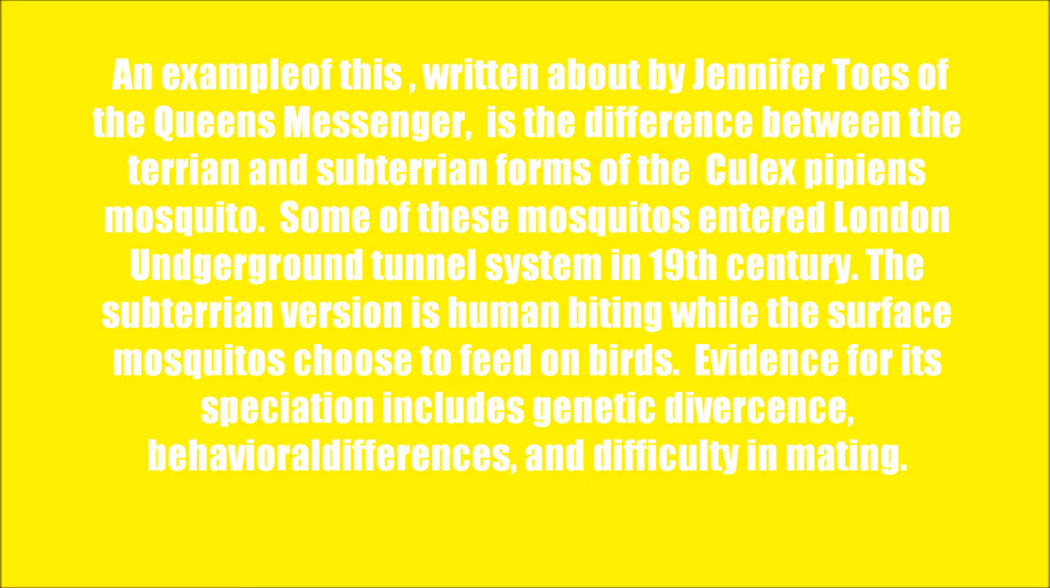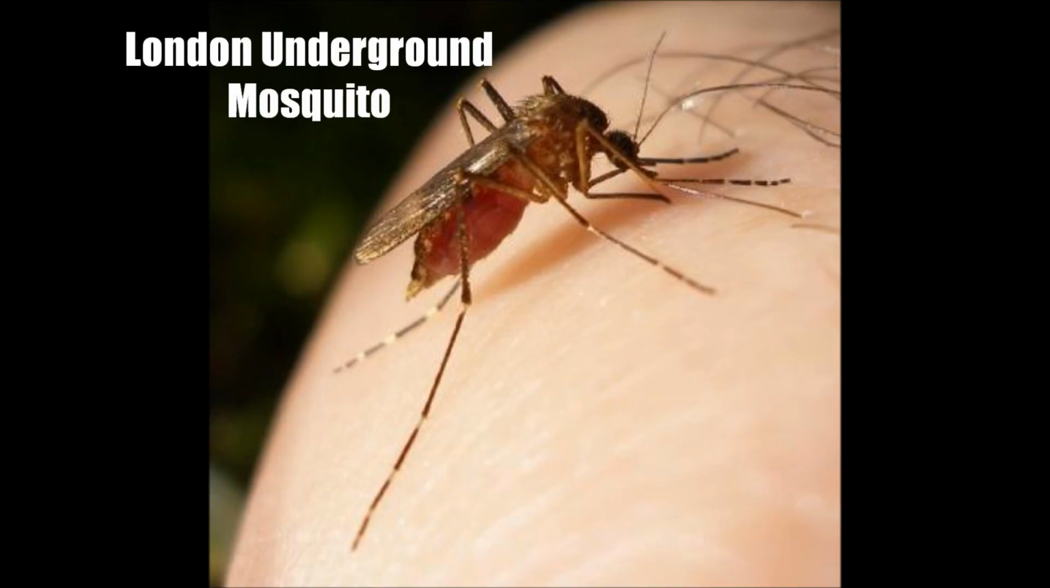An example of this, written by Jennifer Toes of the Queen's Messenger, is the difference between the terrestrial and subterranean forms of the Culex pipiens mosquito. Some of these mosquitoes entered the London Underground tunnel system in the 19th century. The subterranean version is human-biting, while the surface mosquitoes choose to feed on birds. Evidence of this speciation includes genetic differences, behavioral differences, and difficulty in mating.